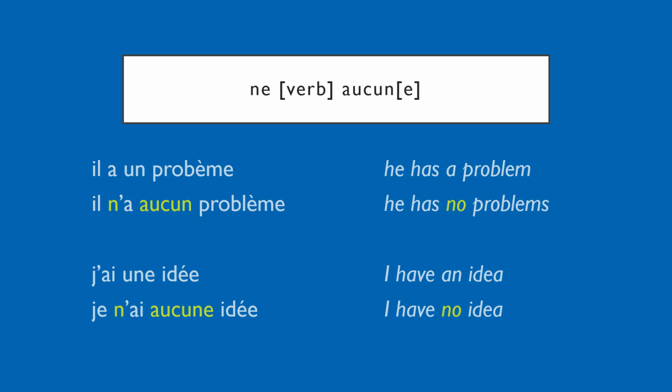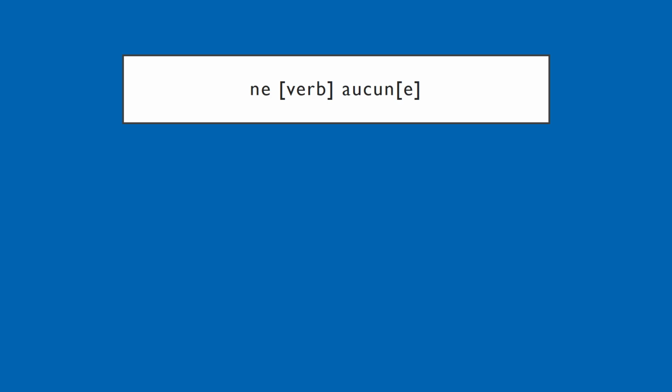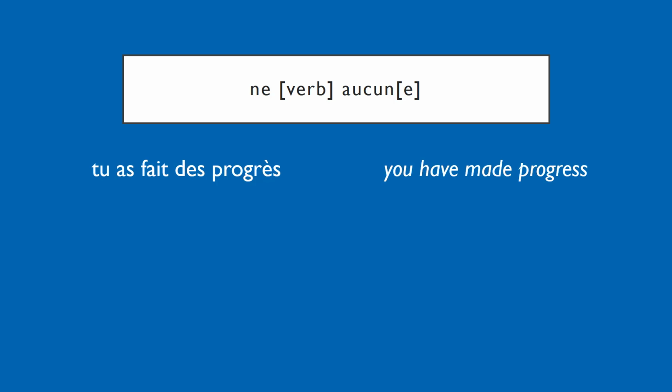It's slightly different though when we're using the passé composé or other compound tenses. Take for example, tu as fait des progrès, that means you have made progress. Now according to the rule that we already have, the negative form of this would be tu n'as aucun fait des progrès, but that doesn't make any sense.